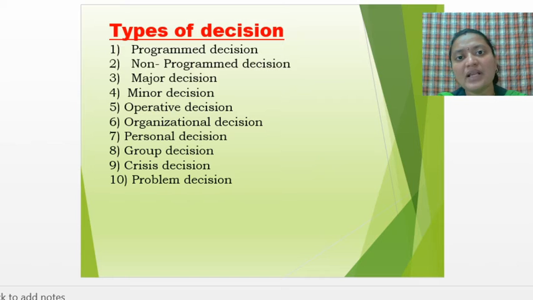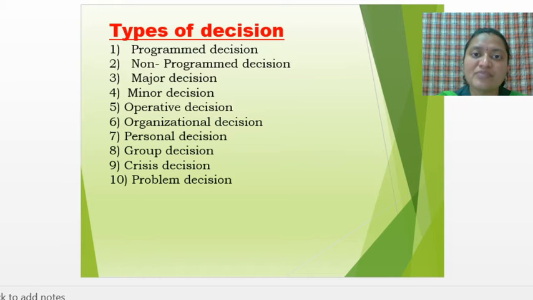Now one simple example I'll give you for this decision making. It will be dependent upon the selection of available alternatives which are there. What do you mean by alternatives? Alternatives means there are many alternatives or many options in front of the manager. Suppose the manager is having three alternatives A, B and C. So he will try to find out the good and bad points of A, good and bad points of B and good and bad points of C. And whichever he finds has more good points, he will select only that option or that alternative. So that is based on the selection of alternatives.